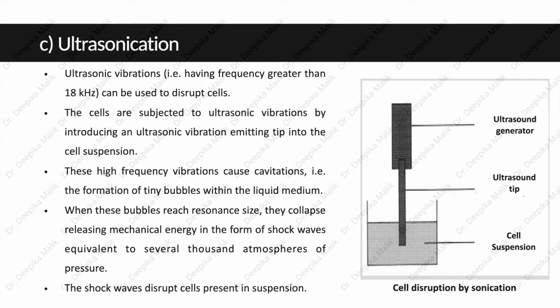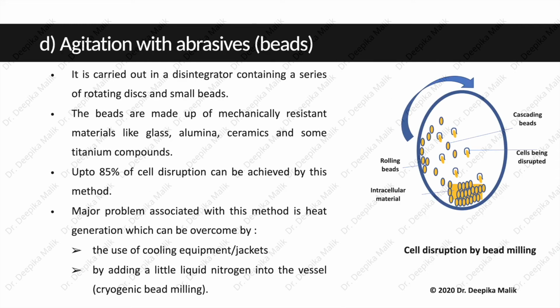The shock waves disrupt cells present in the suspension. As you can see in the diagram, the ultrasound generator generates ultrasonic vibrations which are passed into the cell suspension using the ultrasound tip.